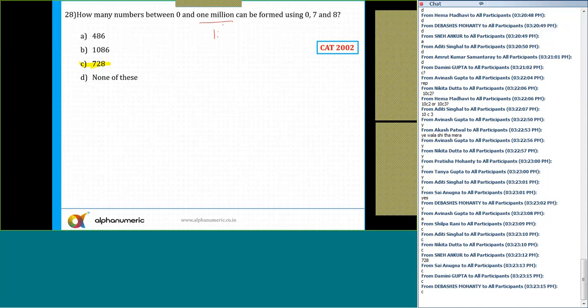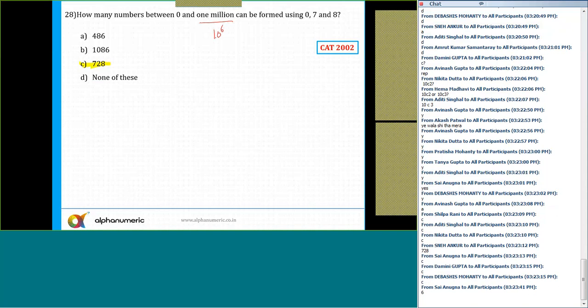Now, 0 and 1 million. In 1 million, how many zeros are there? That is 10 raised to power 6. 1 million is equal to 10 raised to power 6. So 1, 2, 3, 4, 5, 6. So 10 raised to power 6 is a 7-digit number. So if I am talking about numbers between 0 and 1 million, maximum there can be 6 digits, and I am allowed to use only these 3 digits, 0, 7, 8.